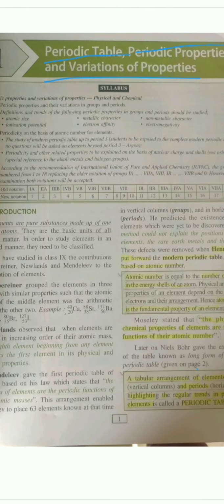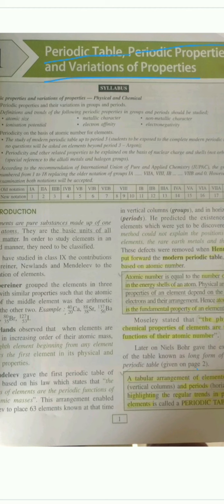So Mendeleev was the first person who classified his periodic table based on his own law, stating that the physical and the chemical properties of an element are the periodic function of their atomic masses. Remember that. His periodic law was known as Mendeleev's periodic law. He even left spaces for the undiscovered elements, which accelerated the rate of their discovery. At that time, only 63 elements were known.